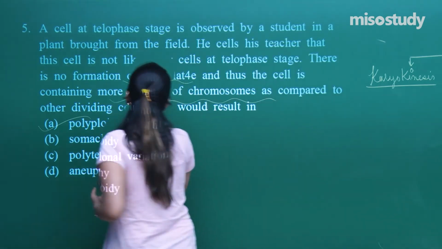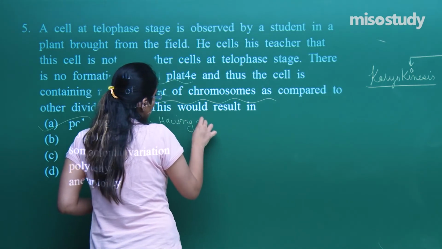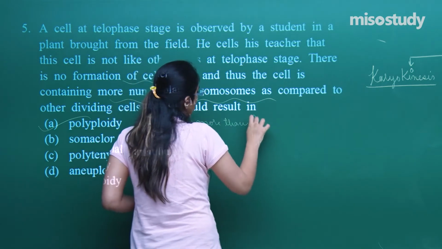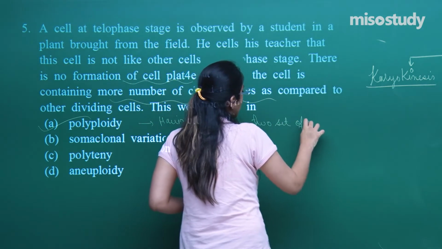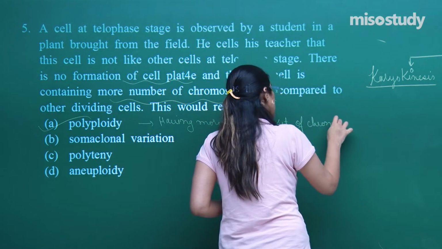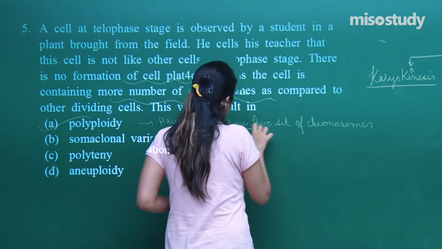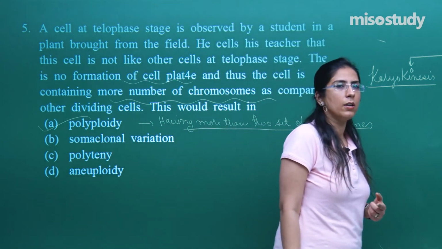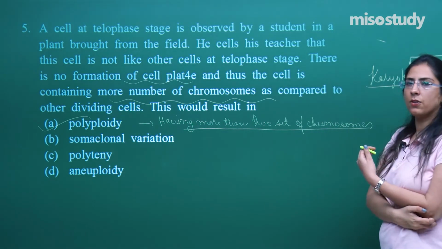That means having more than 2 sets of chromosomes. More than 2 sets of the chromosome, right? That means the cell has not divided yet. So this condition is called polyploidy.